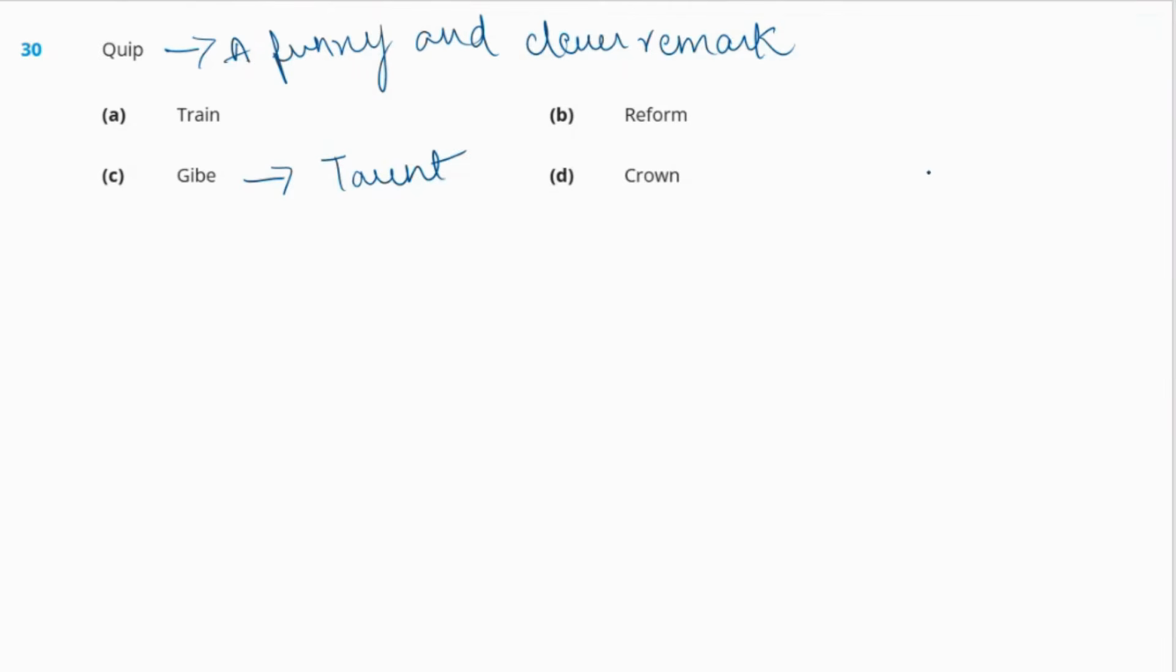So now, out of these four options, which one do you think is the synonym to the word quip? Yes, it should be answer C, gibe. Why? Because both these words mean taunt or a funny or clever remark.